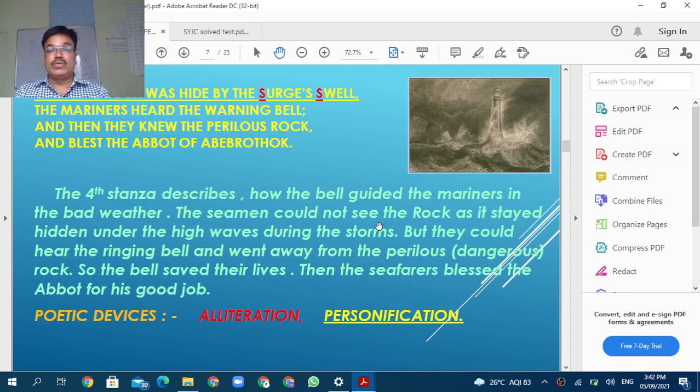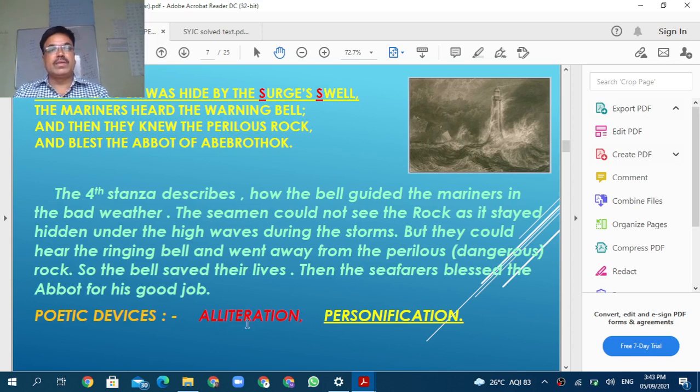The seamen could not see the rock as it stayed hidden under the high waves during the storm, but they could hear the ringing bell and went away from the perilous, which means dangerous, place. So the bell saved their lives. Then the seafarers blessed the abbot for his good job. It was the good job done by the abbot.